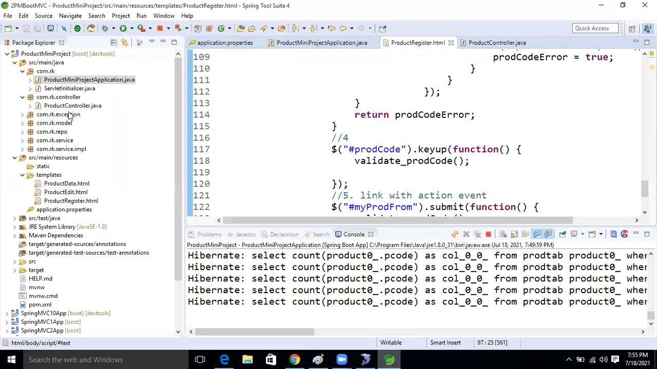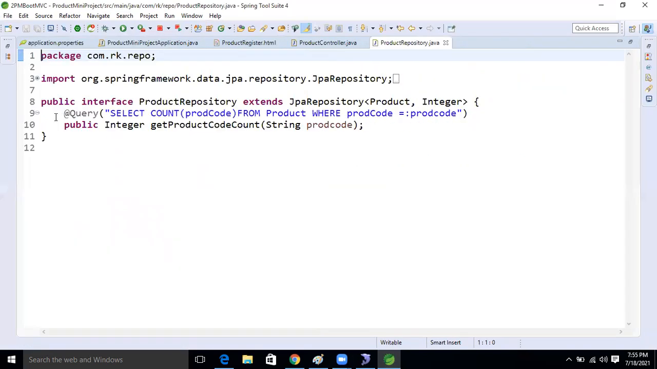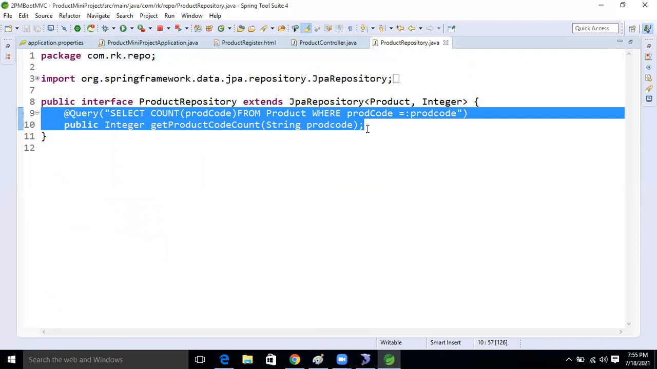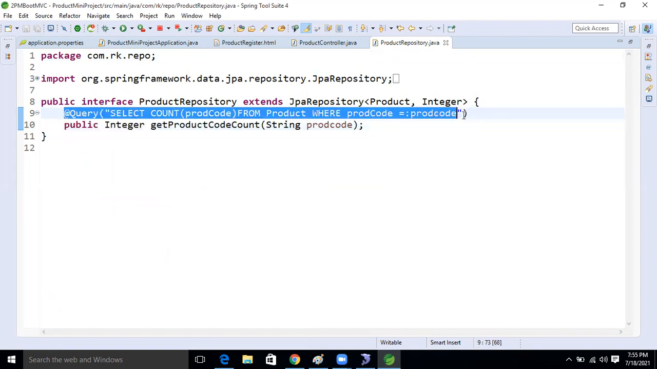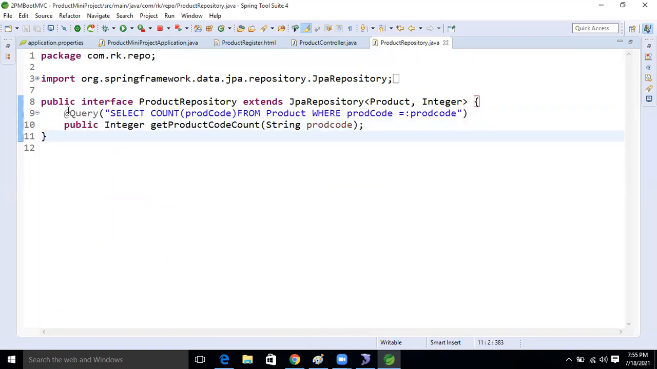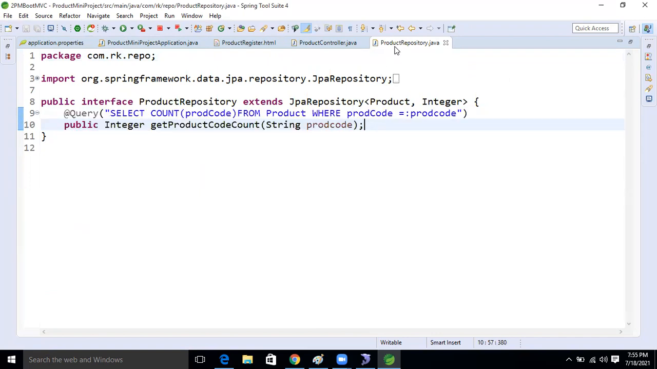Same here, come to our JPA repository. Based on that, I wrote the same HQL query. I hope the people who completed JPA with me are aware of this query and how we write HQL. Yes, Ravi, we are aware.